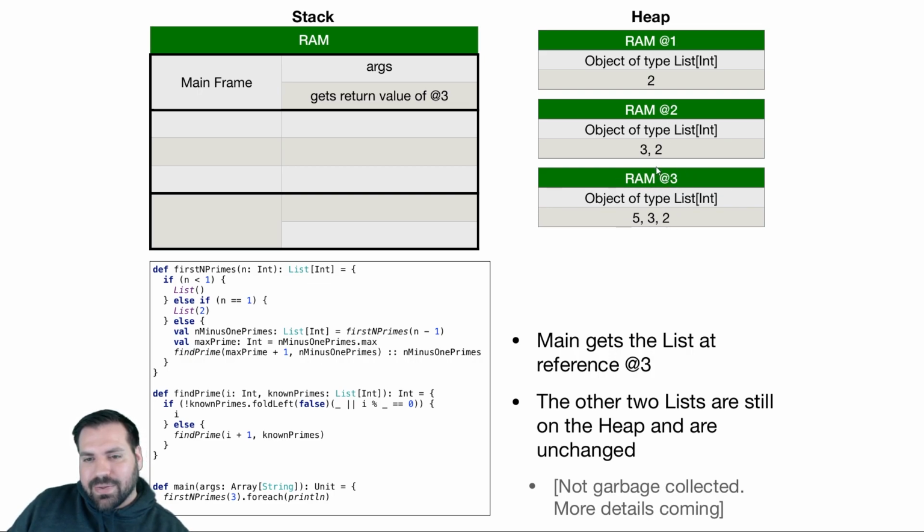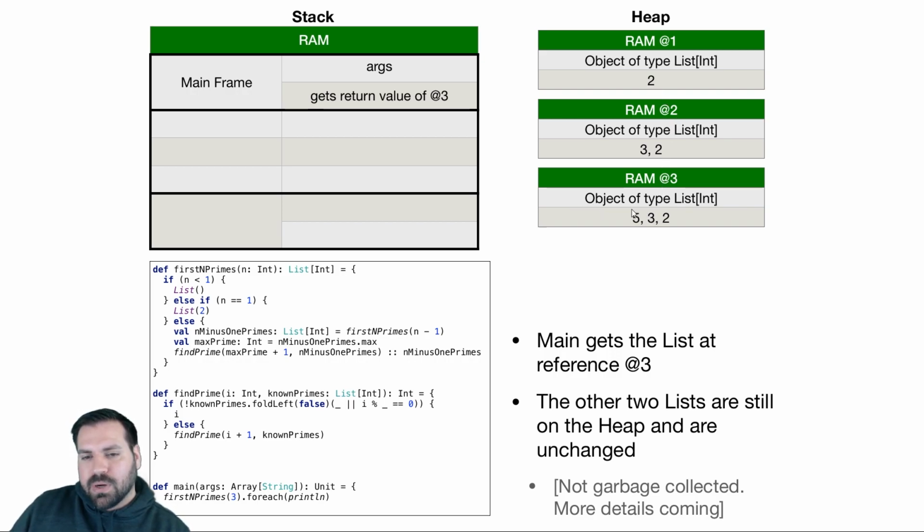This list actually only contains the value 5, and then stores a reference to this list, which only stores the value 3, and then contains a reference to this list. So this list has 5 and refers to this list, which has 3, which refers to this list, which has 2. So these actually don't get garbage collected, and we're actually reusing memory.